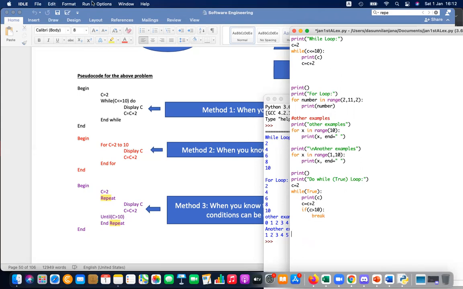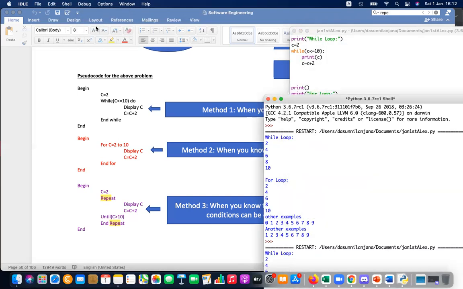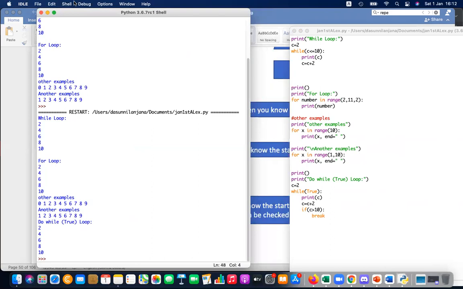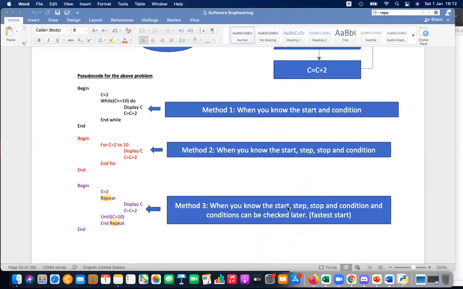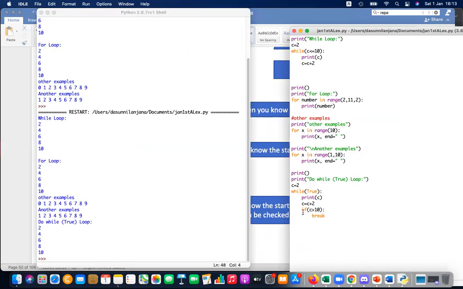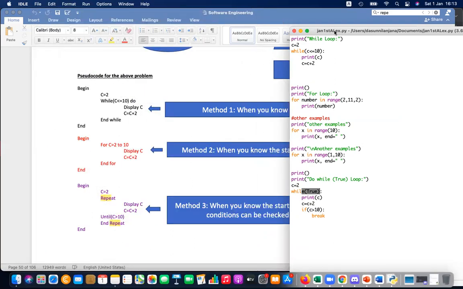Well, let's run this. You can see the results, the last one, the true while, 2 to 10. You are checking the condition last. And when the condition is met, repeat until that happens. Start repeating. This is like jumping into the river and then swimming.